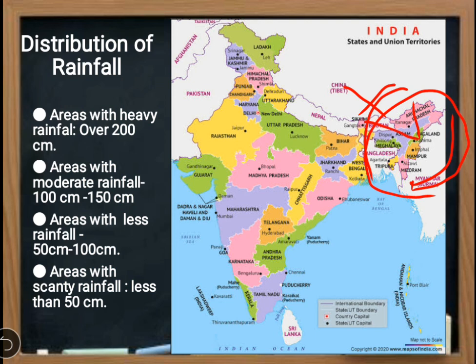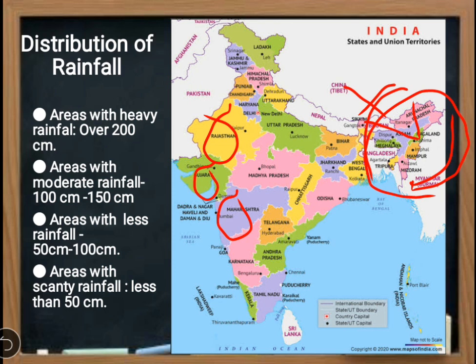Then we have some areas called moderate rainfall. Here 100 to 150 centimeter rainfall happens, and these areas are like Maharashtra, Rajasthan, just like these places. I'm just circling this. Maharashtra, Rajasthan, then we have some part in Gujarat also, then Uttar Pradesh, Odisha, Himachal Pradesh also. These parts of India receive moderate rainfall, that means 100 to 150 centimeter.